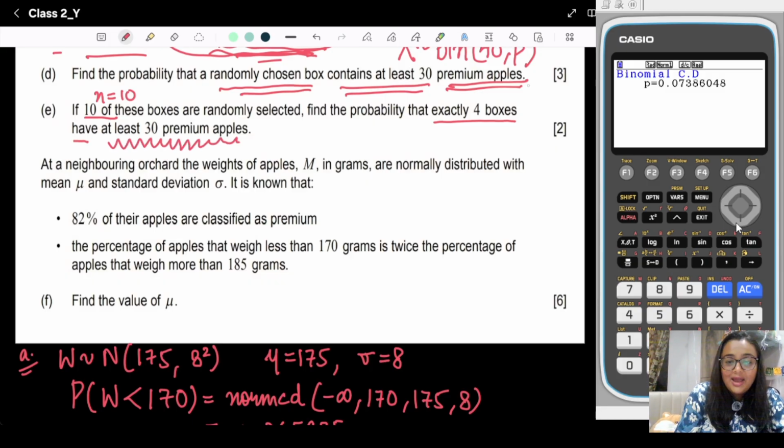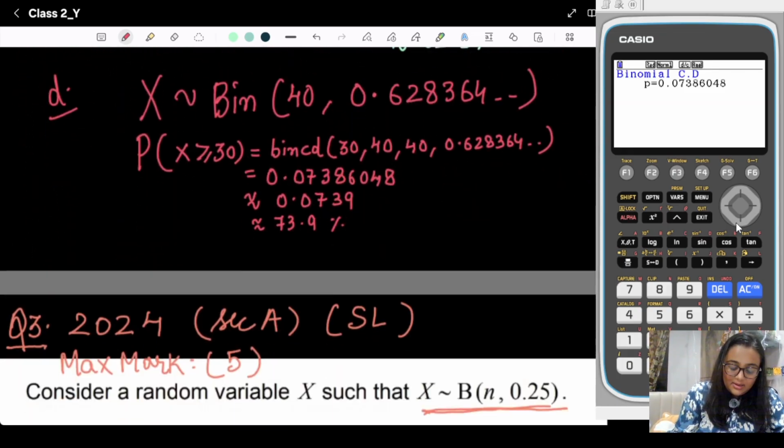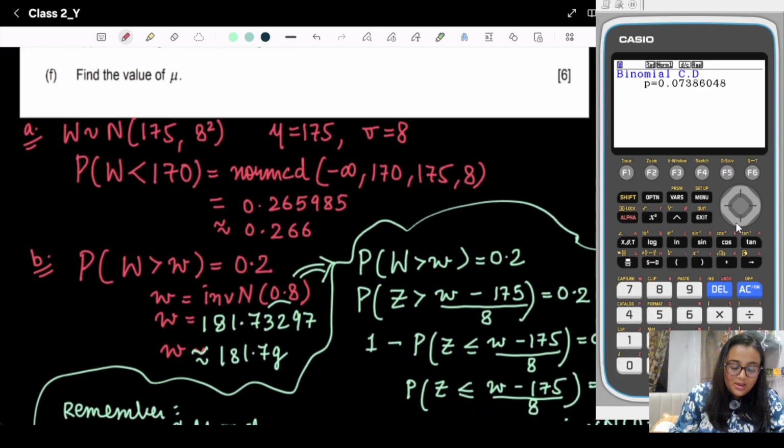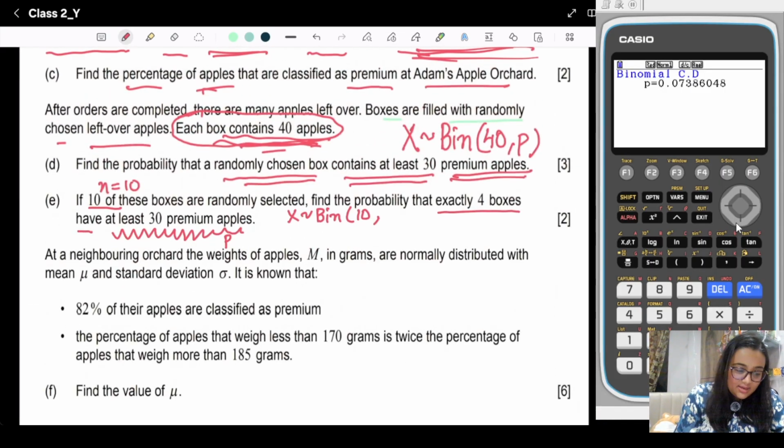This time the probability of at least 30 premium apples is our P. So X is distributed to binomial, n is 10, and P is 0.0738661. Now we need to find the probability of exactly 4.